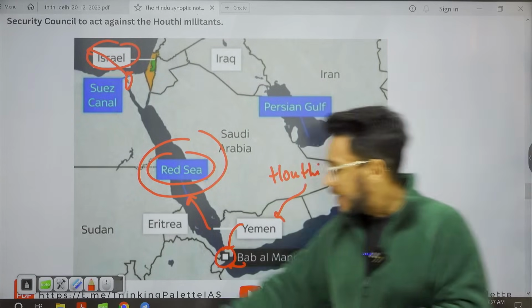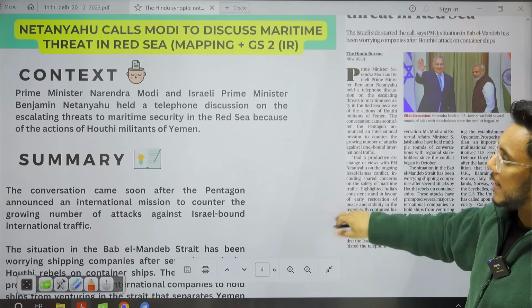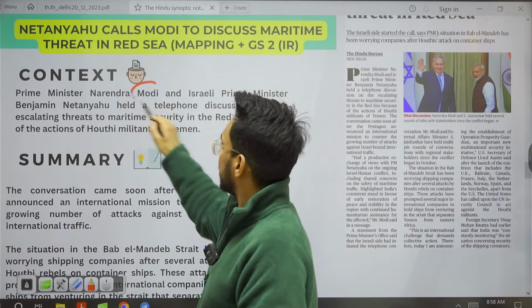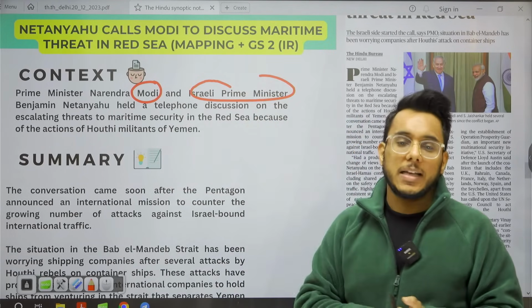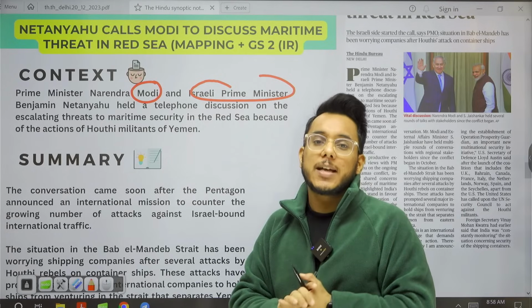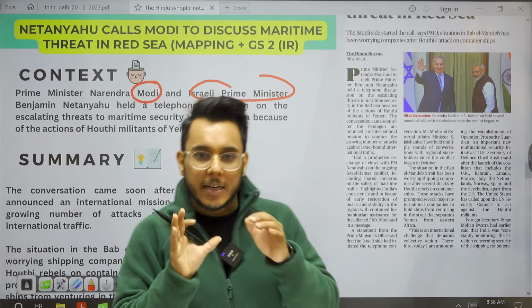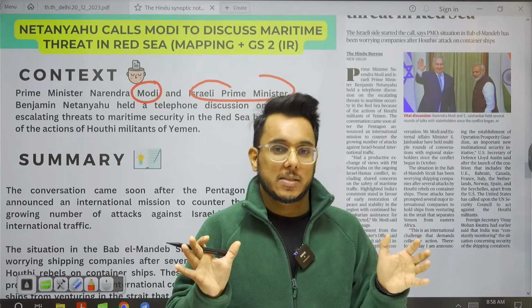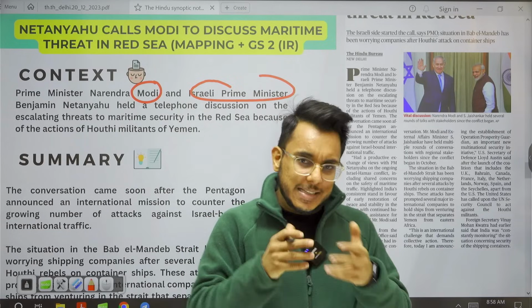Fine. So what has happened in this particular context? The Prime Minister of India, Mr. Modi, has discussed this matter with Israeli Prime Minister Mr. Netanyahu, and they have talked on this. Now see, India's position in this matter has been very clear from the start. India says that this matter needs to be resolved with negotiations and discussions. Violence, disruption of law and order has no place. This is India's position, and India has said the same thing again.